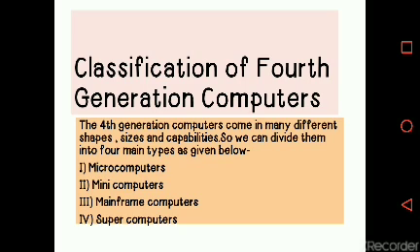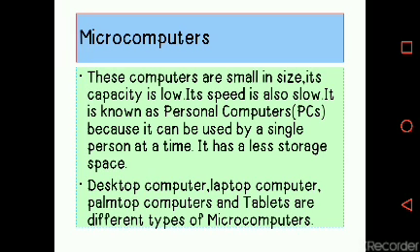First, microcomputer. Microcomputers are small in size, their capacity is low, their speed is slow, and they are known as personal computers because they can be used by a single user at a time. They have less storage space. Why personal? Because a single user can use these computers personally, in offices, at home, in any organization. Computers used by only a single person are known as microcomputers or personal computers.